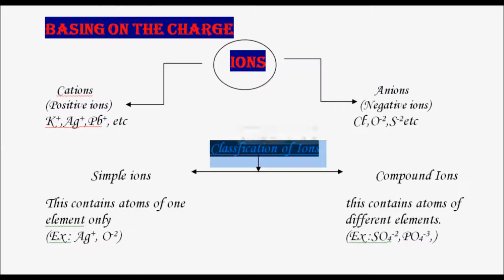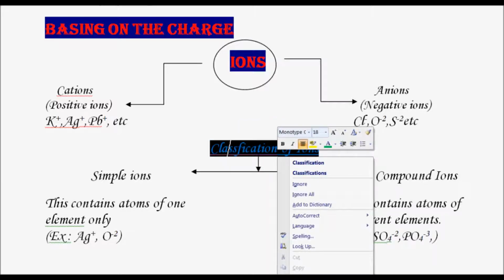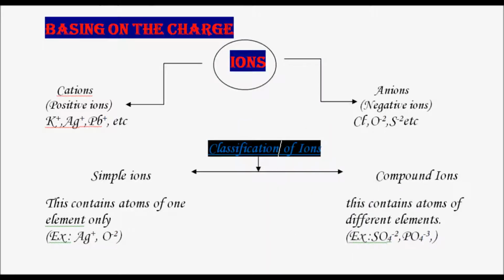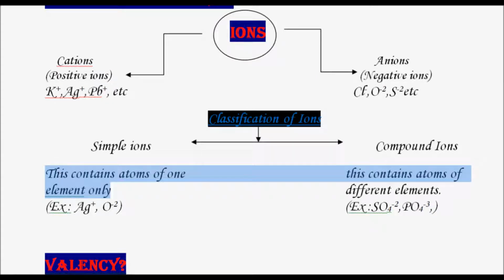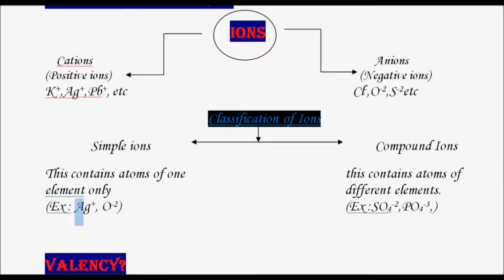Moving further, as I said, ions are classified into simple ions and compound ions. As I have mentioned here, simple ions are those which have only one type of atom in them. For example, if you see Ag plus, only silver atoms are here.